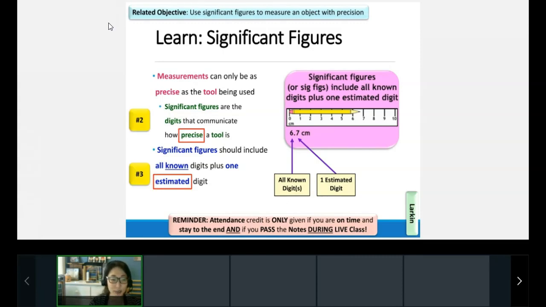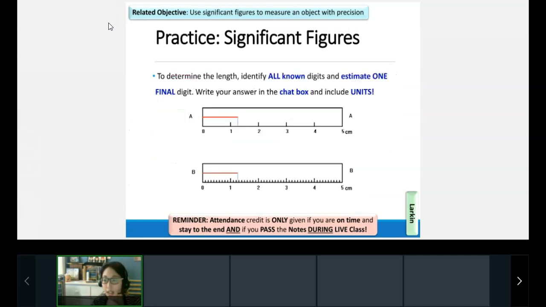Excellent. Okay, so this is going to be both number 2 and number 3 in your notes. Please make sure that you fill them both in with only what you see in the red box. Make sure you spell it correctly. And raise your hands for number 2 and number 3. Number 2 is precise. Number 3 is estimated. You have 30 seconds to go ahead and do that. Let's go ahead and actually work on this together. So to determine the length, we need to know all the known digits. Again, we're practicing significant figures.